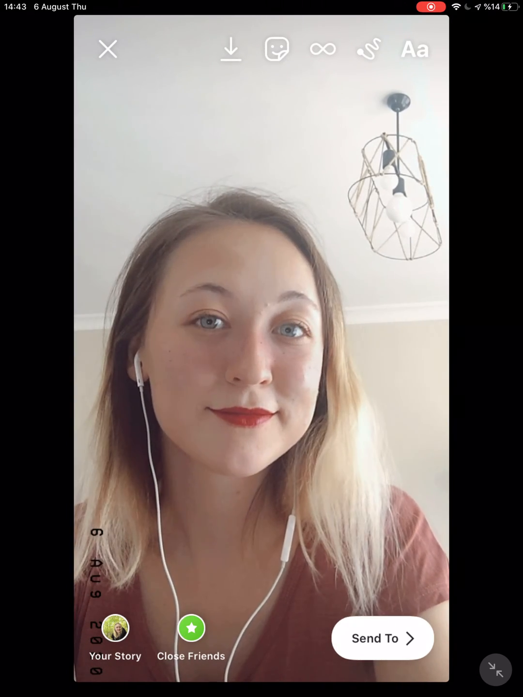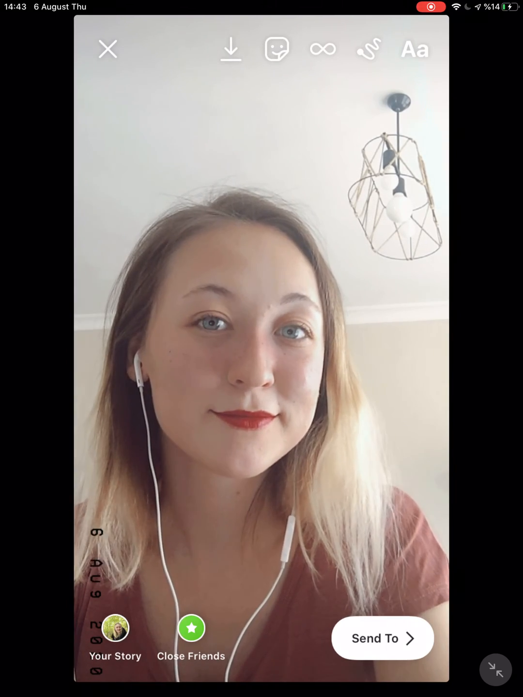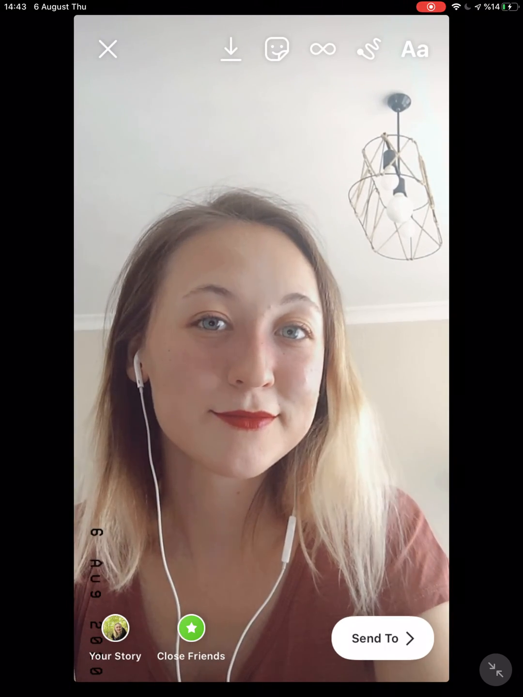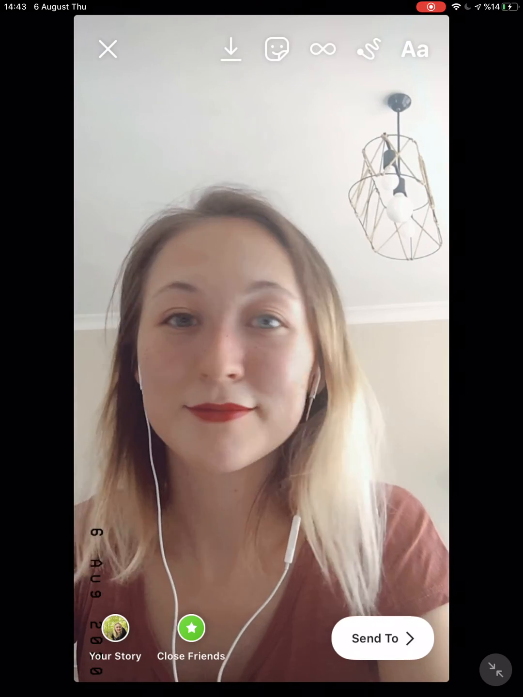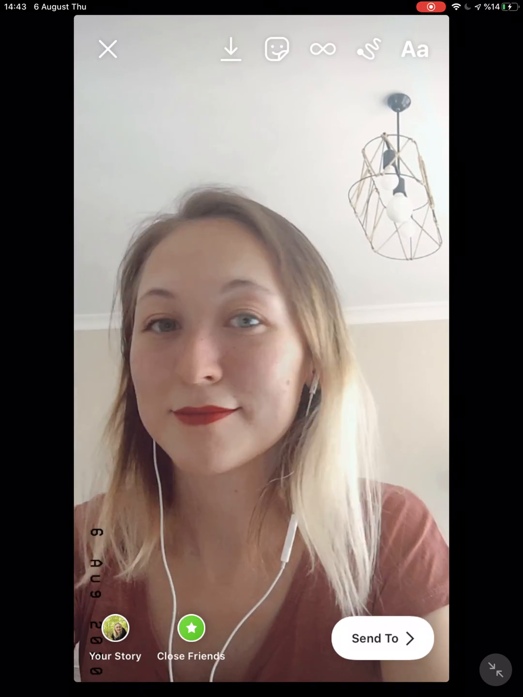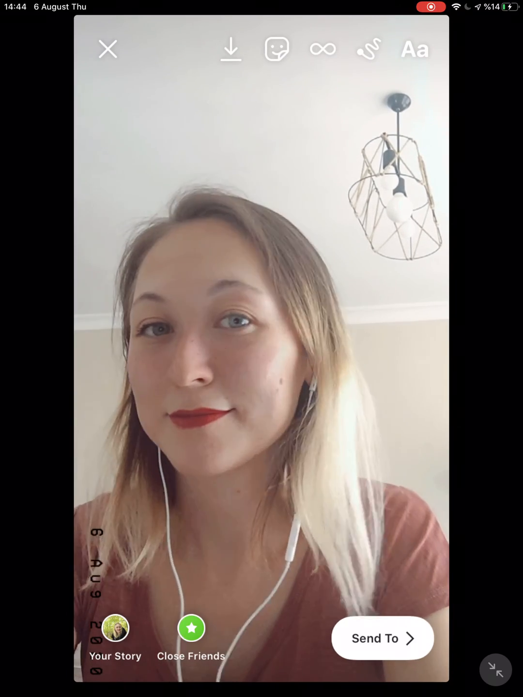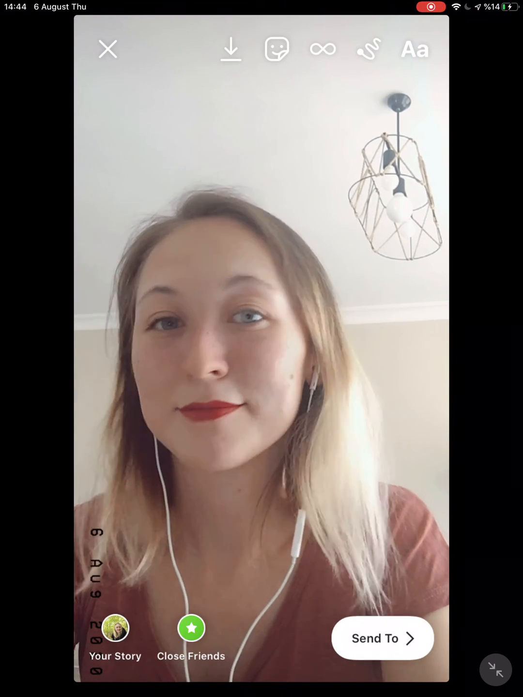top left and repeat starting step 3. And share the Boomerang story by tapping your story, save it by tapping save, or send it as a DM by tapping next, selecting the recipients, and tapping send.